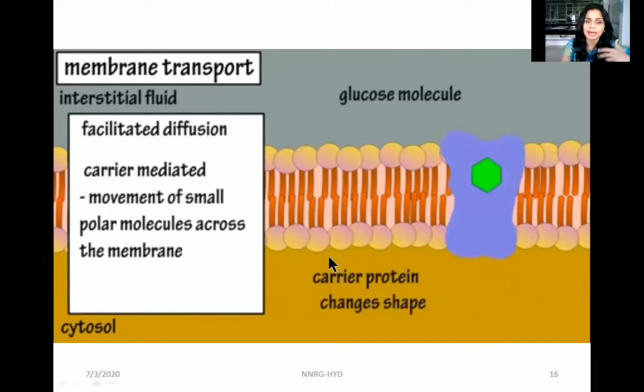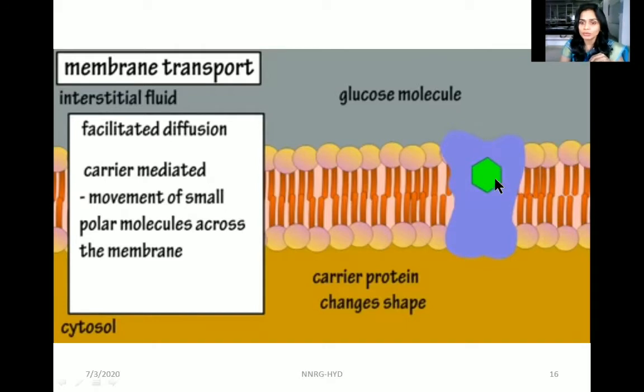Next comes the other type of facilitated diffusion, in which a carrier is required. Here they need a carrier to cross the membrane. Carrier-mediated movement passes small polar molecules across the cell membrane, like glucose, carbohydrates, or amino acids. All these molecules require some carrier to transfer from the outer membrane to the internal membrane.